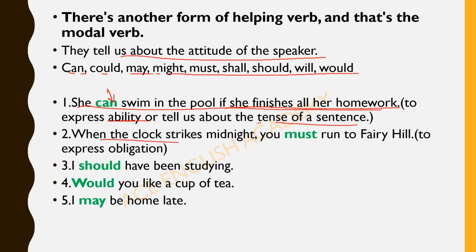A few more examples. When the clock strikes midnight, you must run to Fairy Hill. So when the clock strikes, you can see here the tense of the sentence. We are coming to know about the time, and you must run to Fairy Hill. So here it is used to express obligation, that you have to do this thing. You must run to Fairy Hill.